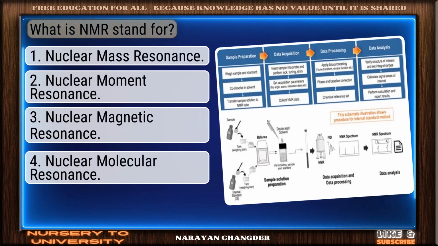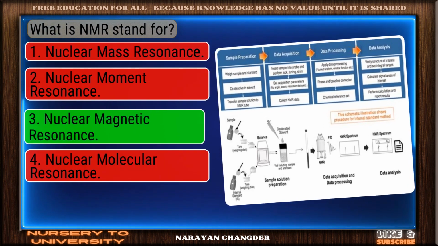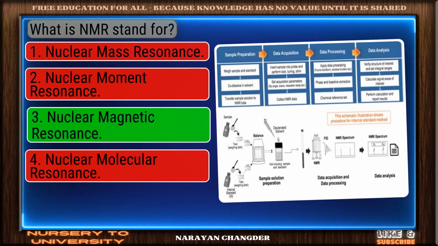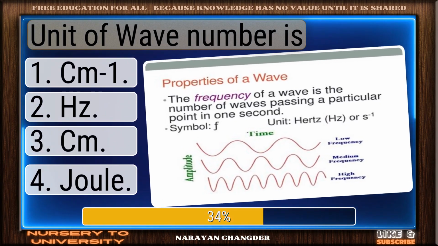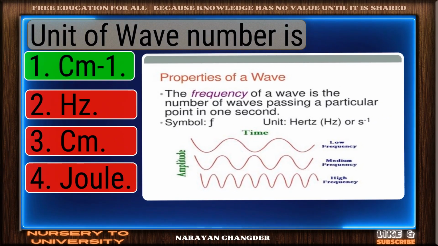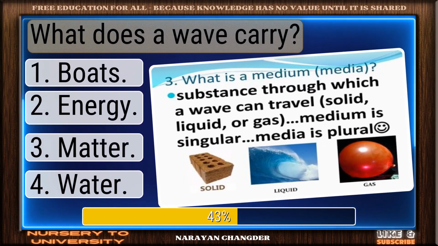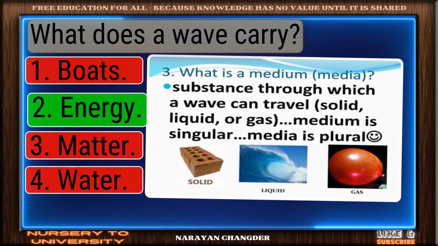What is NMR stand for? Strong choice. Nuclear magnetic resonance is the right answer. Unit of wave number is. Correct. CM1 is the right answer. What does a wave carry? Bravo. Energy is the answer.